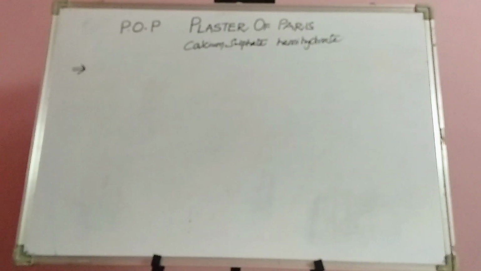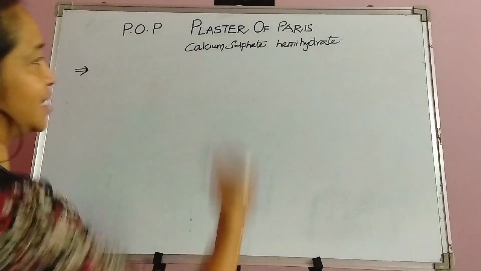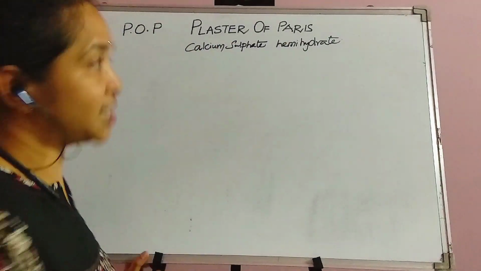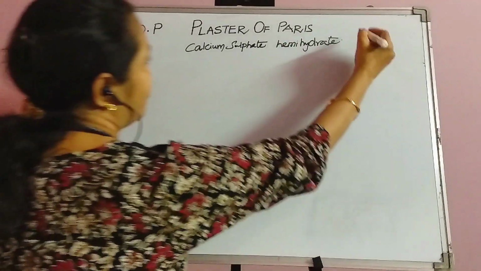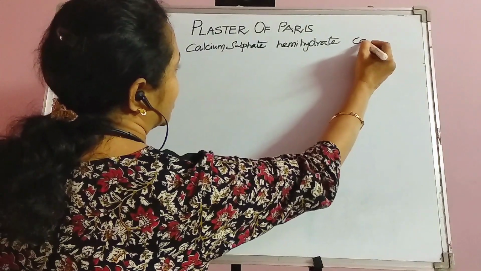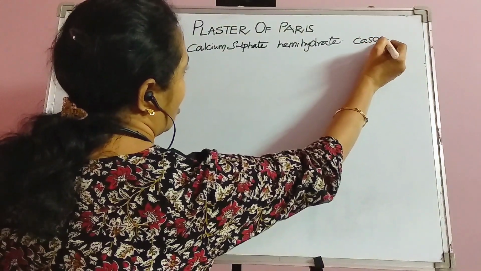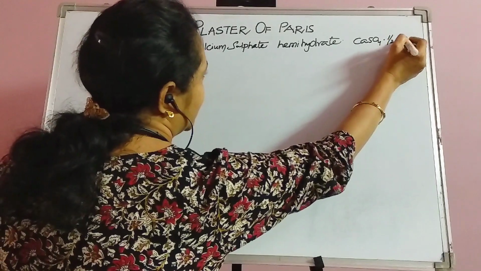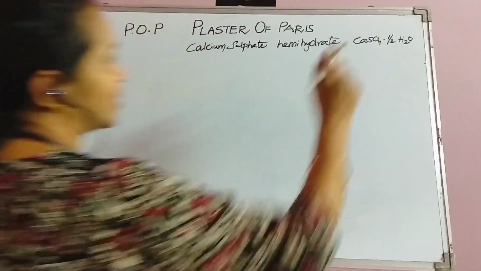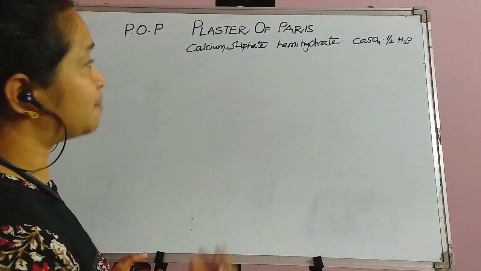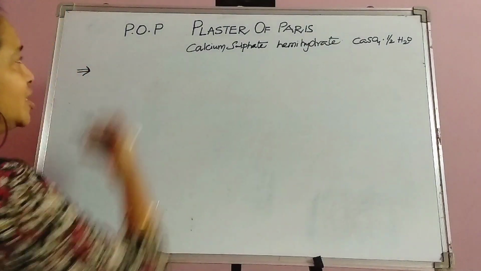So the very first point: plaster of Paris is calcium sulfate hemihydrate, and the formula is CaSO4 half H2O. This is what we call calcium sulfate hemihydrate, commonly called plaster of Paris, and the abbreviation is POP.